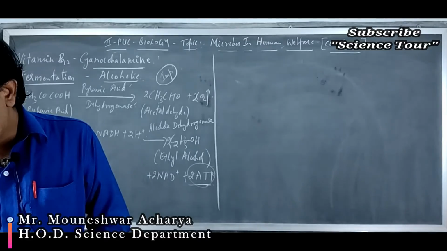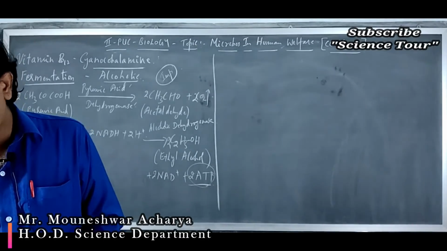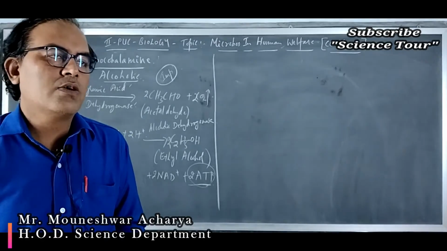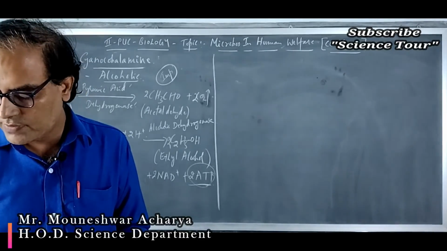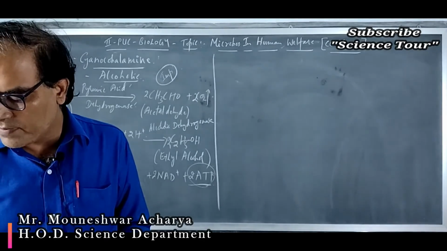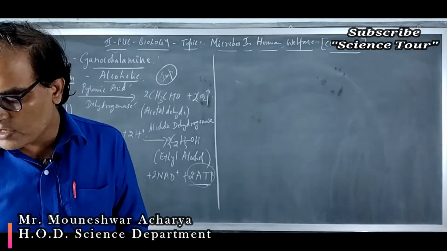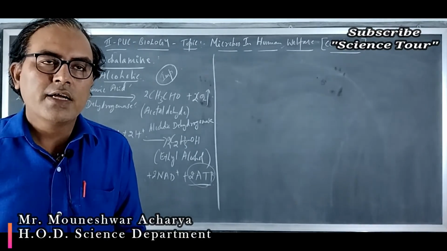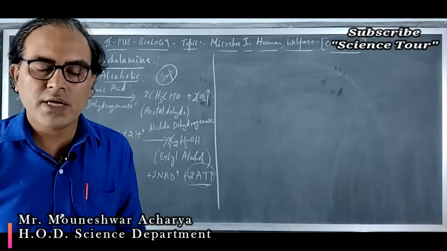Fungi also form a symbiotic association, that is mycorrhiza. Many members of the fungus called Glomus, for example, form mycorrhiza. The fungal symbiont in this association absorbs the phosphorus from the soil and passes it to the plant.